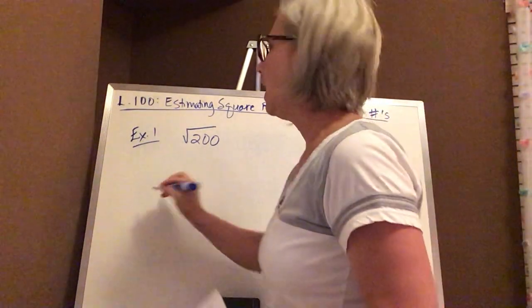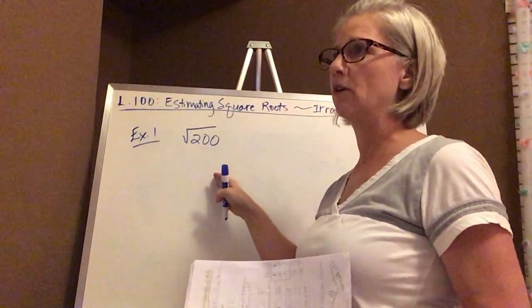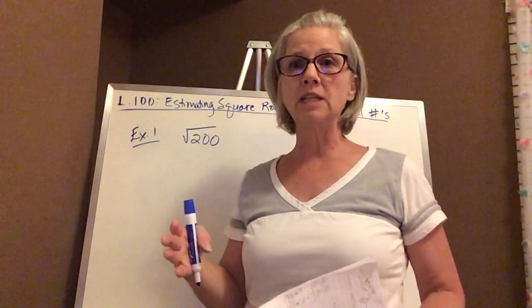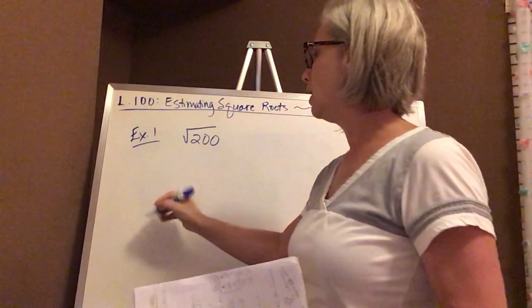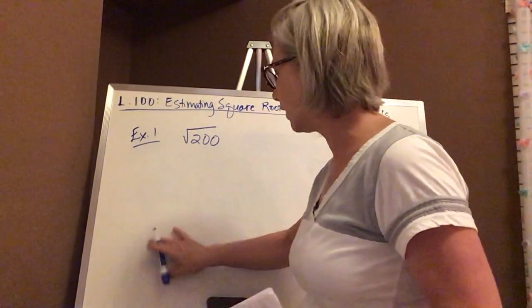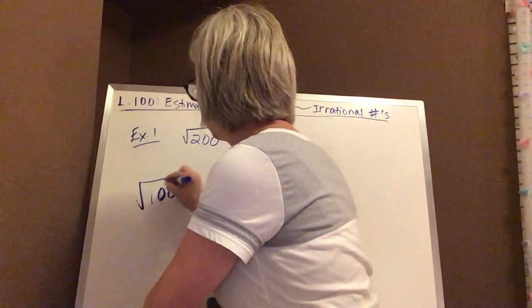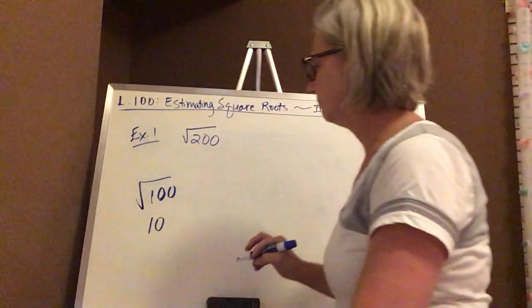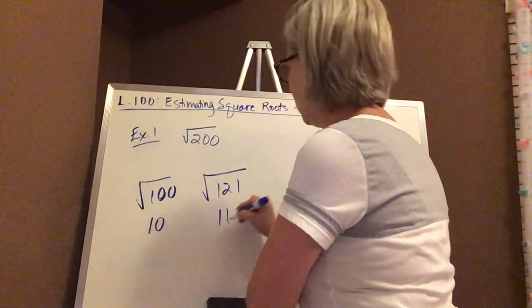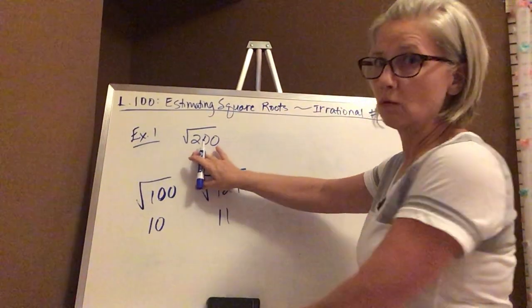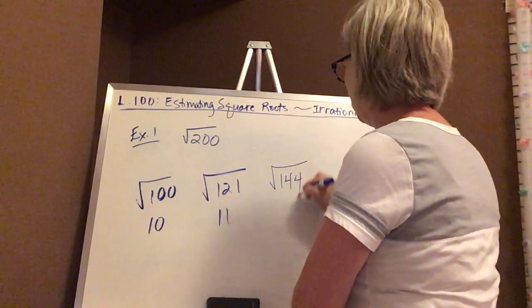So let's think about this. I have to think of a number that I know is a perfect square, a large number that gets me close to the square root of 200. Some of you might know your multiplication tables well, and that's great because you might be able to think larger than this, but I'm going to start a little bit small for those who struggle with some of the higher multiplication facts. So I know that the square root of 100 is 10. The square root of 121 is 11. But look, I've got to get all the way up to the square root of 200, so let's just do the ones we know. The next one would be the square root of 144 because that's 12.